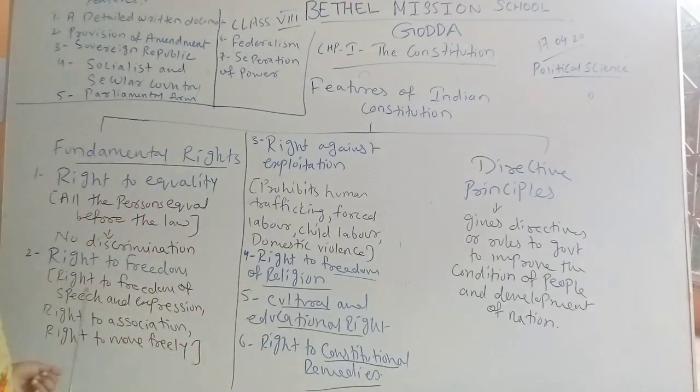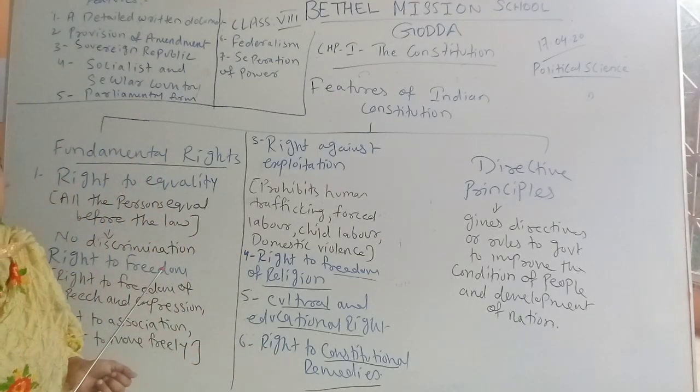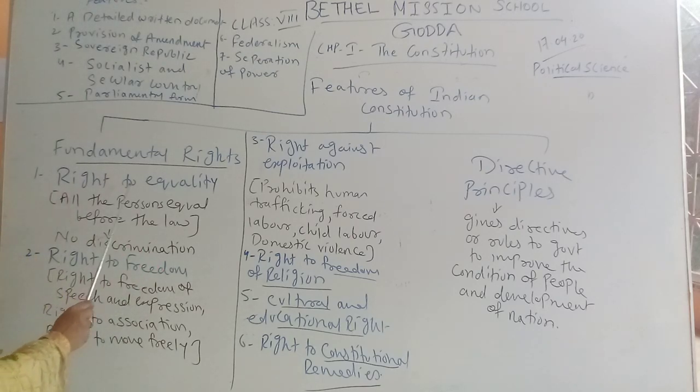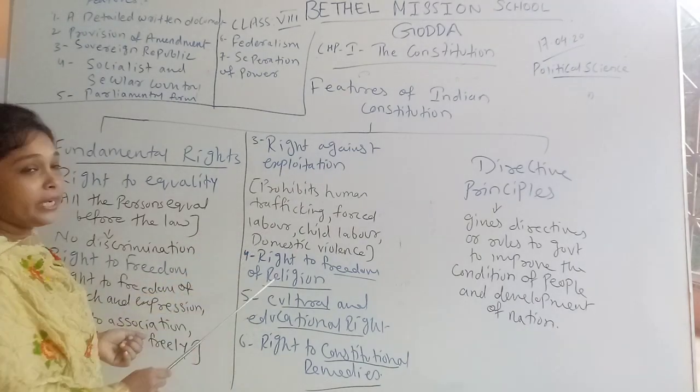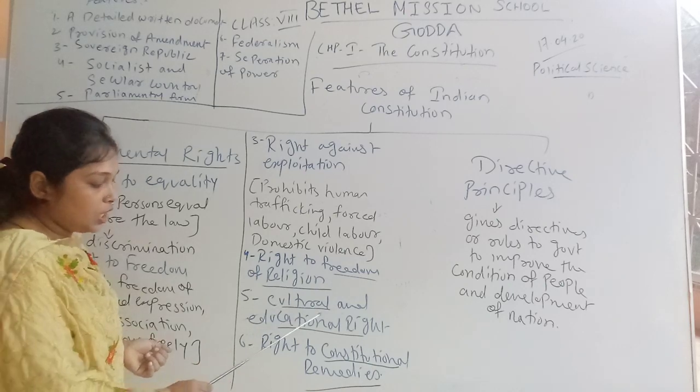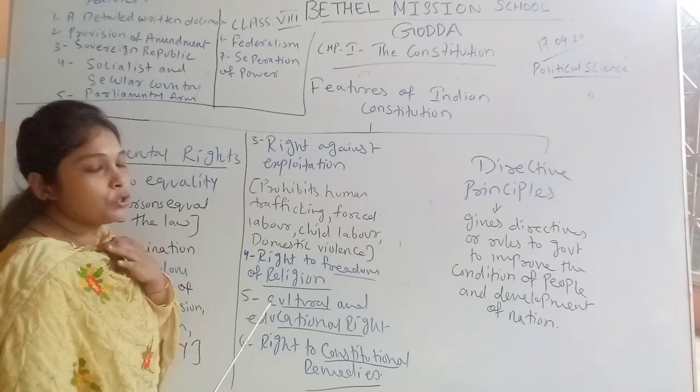So we have 6 fundamental rights given by the Indian Constitution to protect our interest and freedom: right to equality, right to freedom, right against exploitation, right to freedom of religion, cultural and educational rights, and right to constitutional remedies.